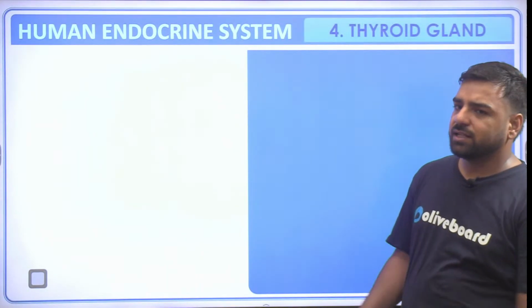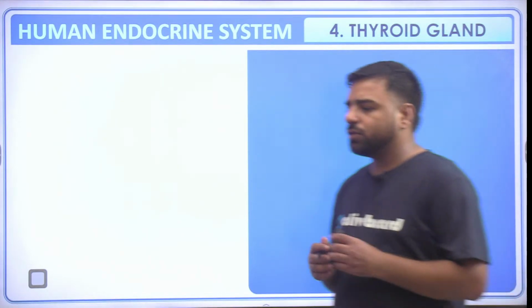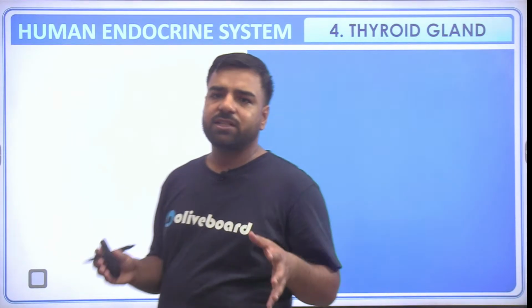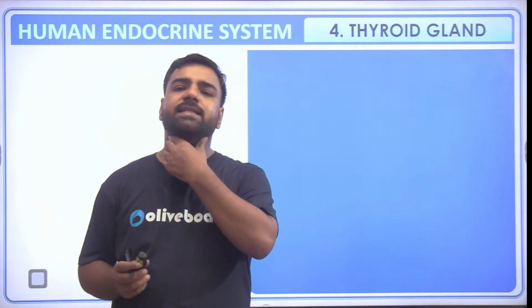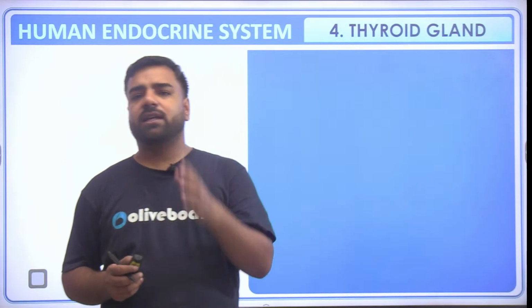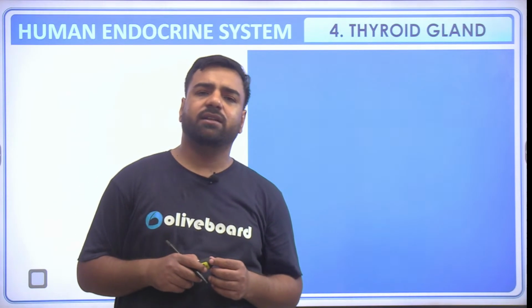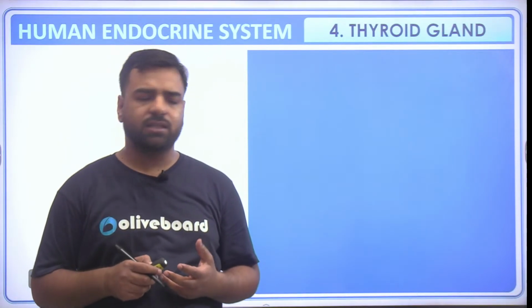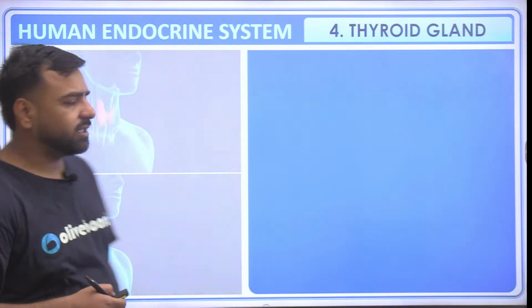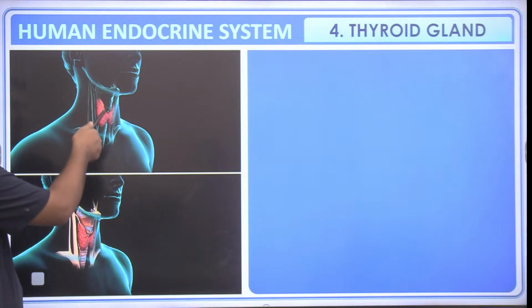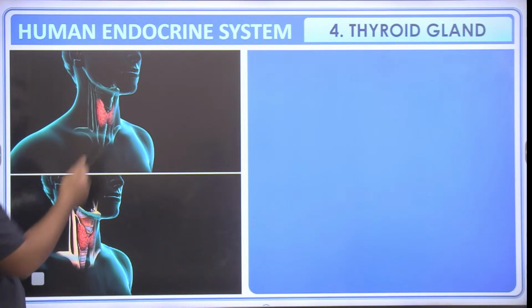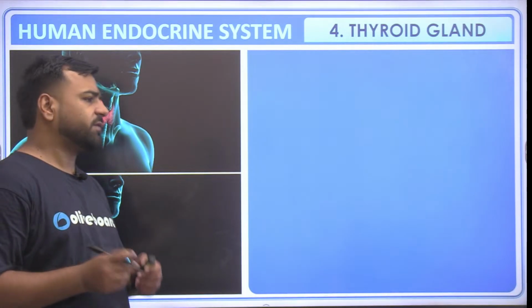Fine. What's the next gland? The next gland is the thyroid. The thyroid is actually the largest gland present in our body. It's there at this portion, our neck, and the hormones secreted here can be linked with thyroxine. That is the hormone which is secreted here. So one second. This is the thyroid gland, and above the thyroid this is the parathyroid. I'll just take the next 5 minutes for the same.